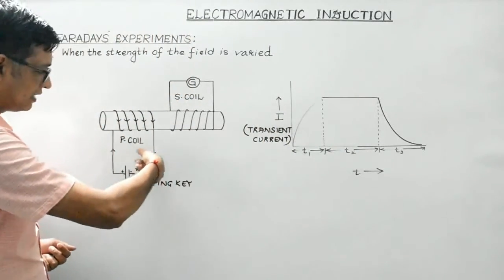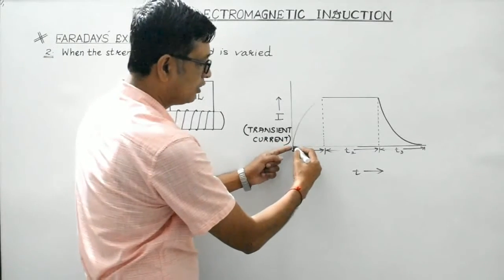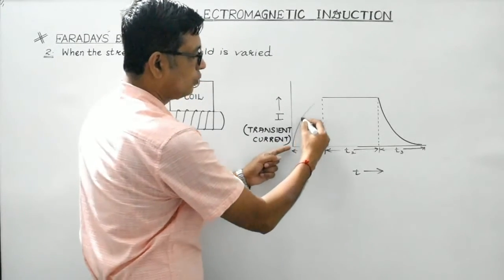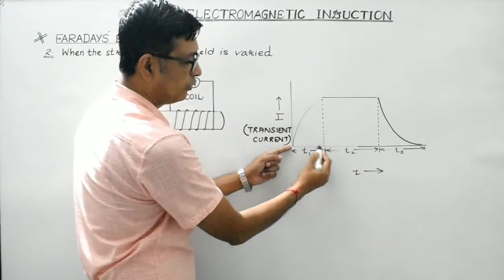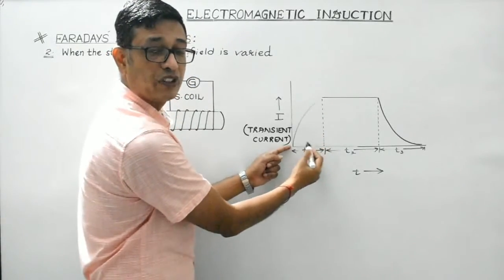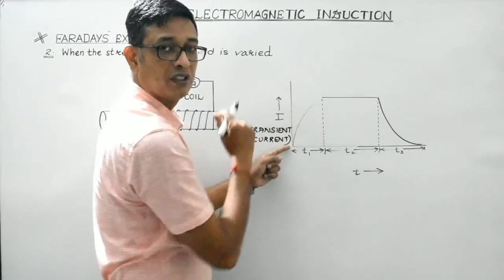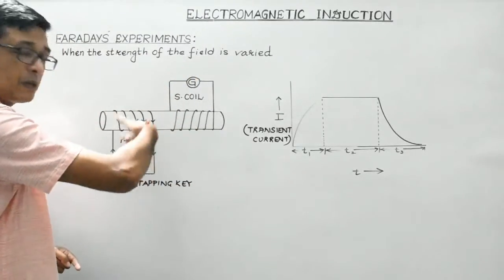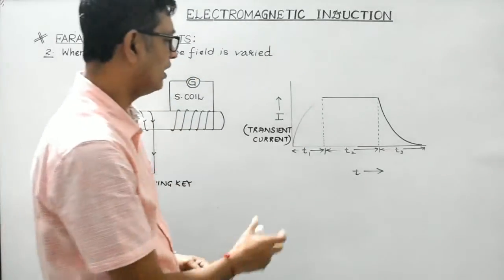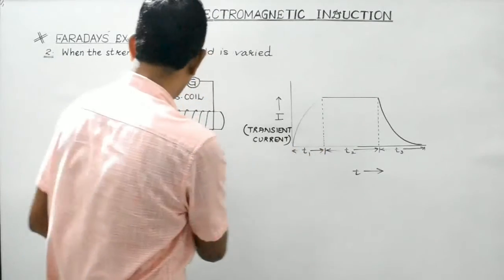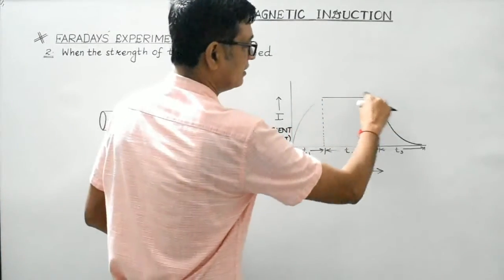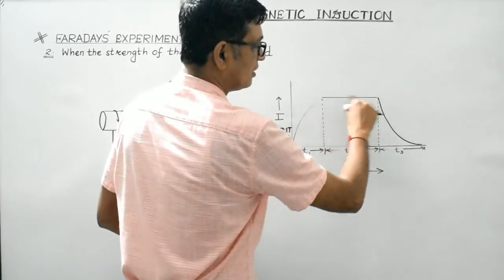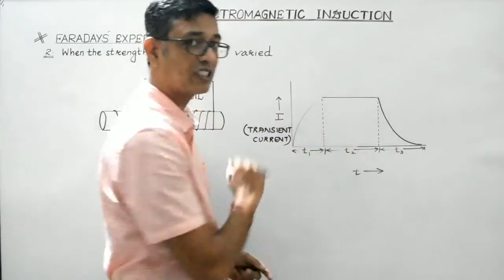So as the tapping key is pressed, what happens is current grows from 0 to maximum value, right? So T1 is the time period during which the current in the P coil grows. If the tapping key is kept pressed, then more or less after time T1, the current in the P coil will become steady. This is the steady current, means constant current.